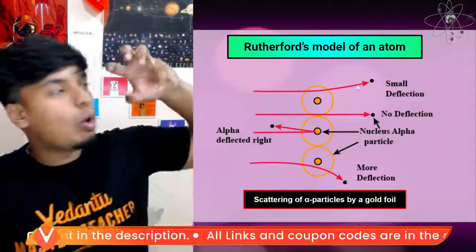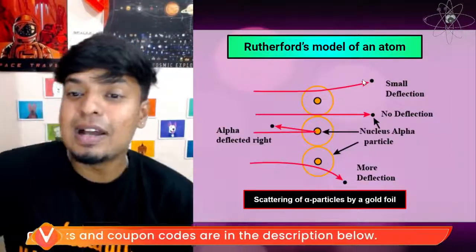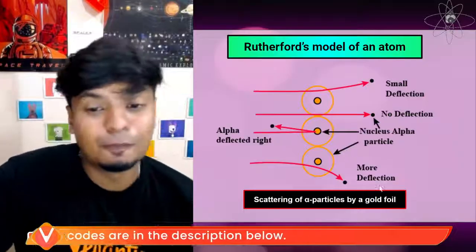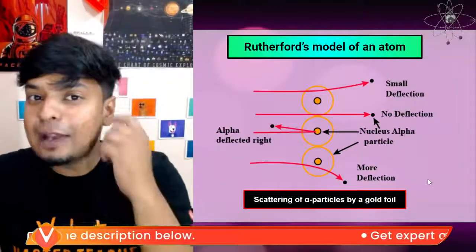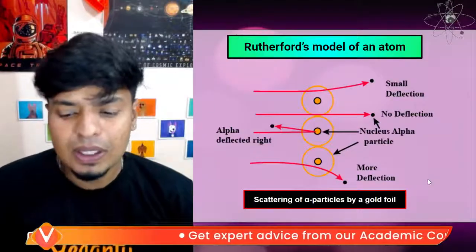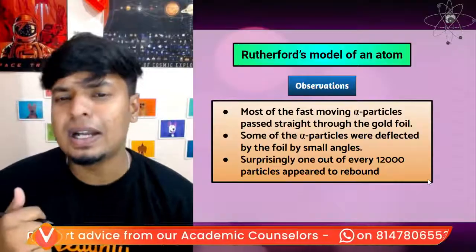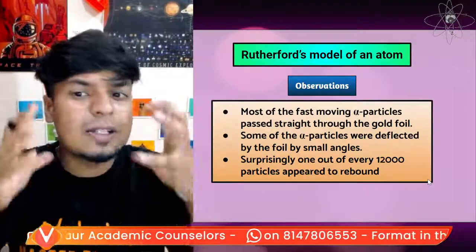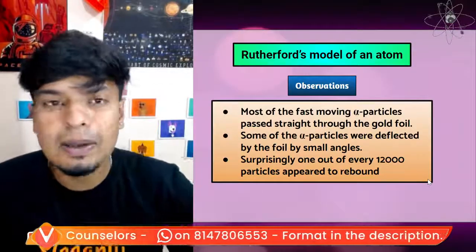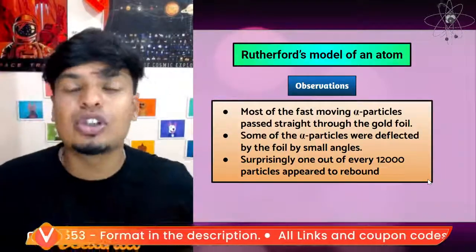It's like throwing a ball on the wall. It just came right back. In some places there was more deflection. This is how the alpha particles were scattered by the gold foil. This made him a little confused. He observed that most of the fast moving alpha particles passed straight through the gold foil. Nobody could stop them.